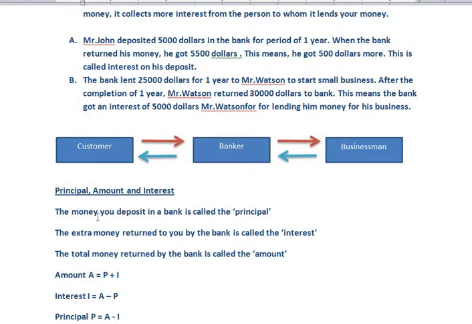Okay, guys, so what are the main terms? The money you deposit in a bank is called principal. The extra money returned to you by the bank is called interest, and the total money returned by the bank is called amount. Okay, let me explain again. The $5,000 is the principal amount, $500 is the interest, and $5,500, the total returned by the bank, is called the amount.